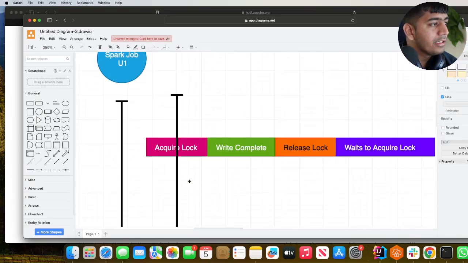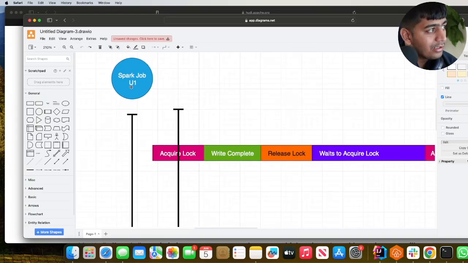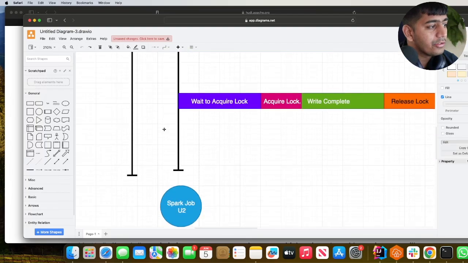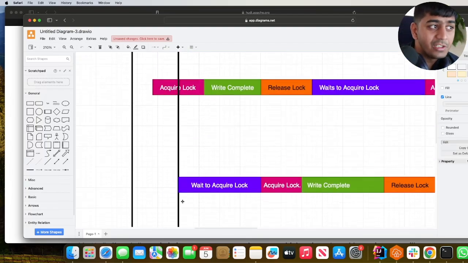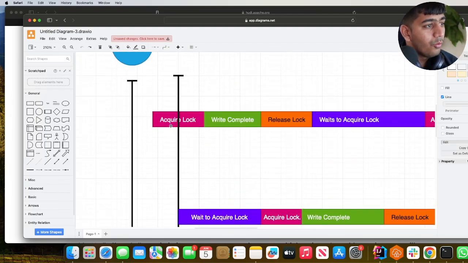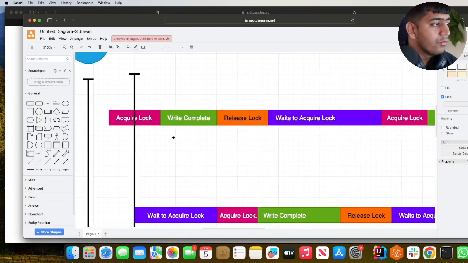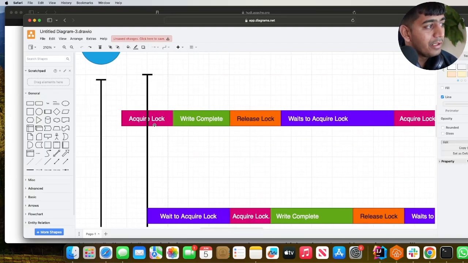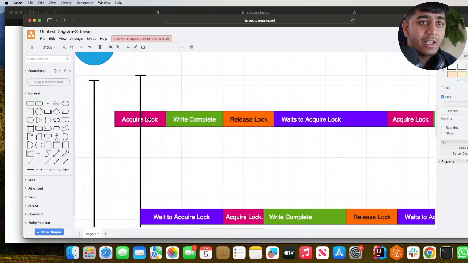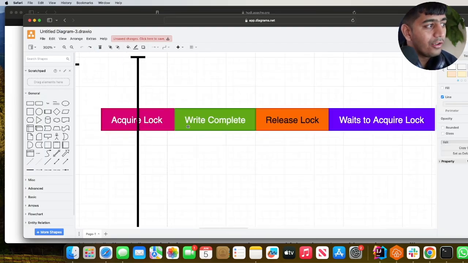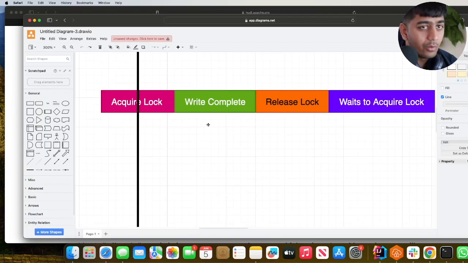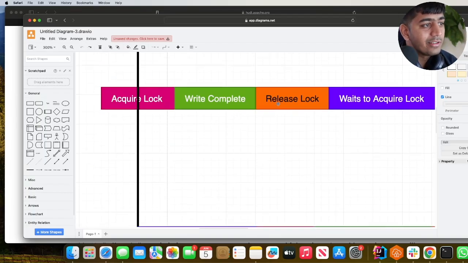Now, the important thing that I want to talk about is when I start the Spark job U1, after T+1, I will start the Spark job U2. You will see this in action, of course. So what would happen, I want to cover this and then we'll see this in action for sure. When you start the first job, it will acquire the lock. We're going to use a file-based lock. Once it acquires the lock, it will write the data and then release the lock.